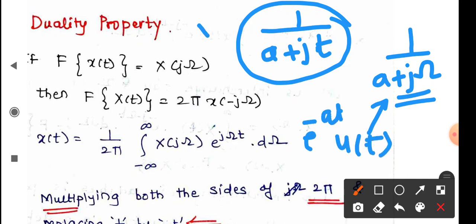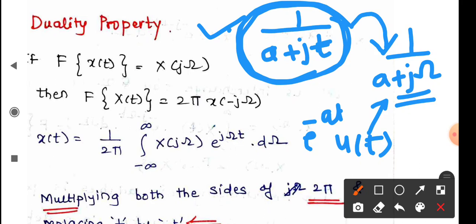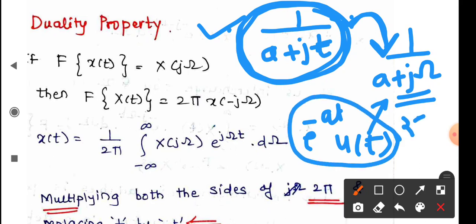Now if I observe this particular equation, now concentrate on the word, this equation follows the functional form as that of this Fourier transform, right? I am required to obtain the Fourier transform of this one, which is actually of this particular form. So with the help of this equation and with the mere 2 pi and some minus signs, I will be able to obtain the Fourier transform of this particular equation,